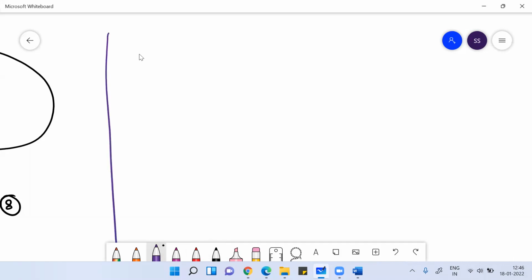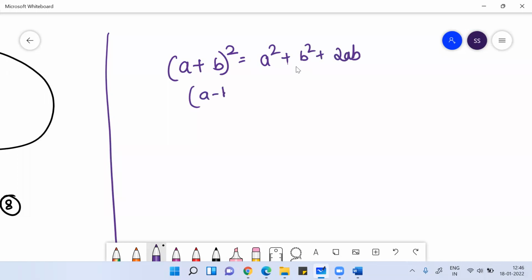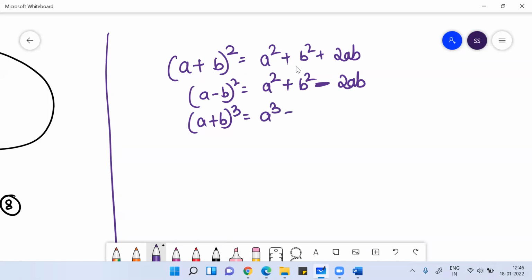So the basic knowledge of algebraic identities: a plus b whole square is equal to a square plus b square plus 2ab. Then a minus b whole square is equal to a square plus b square minus 2ab. Then a plus b whole cube would be a cube plus b cube plus 3a square b plus 3ab square.